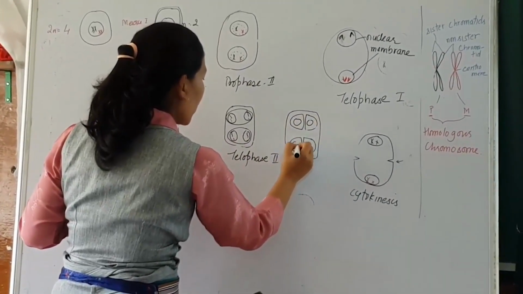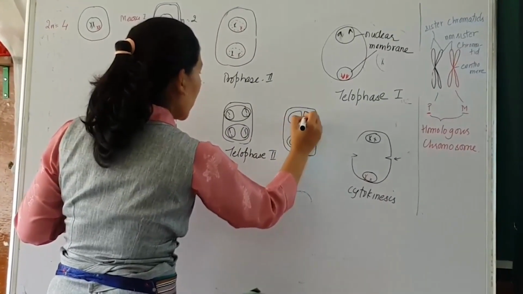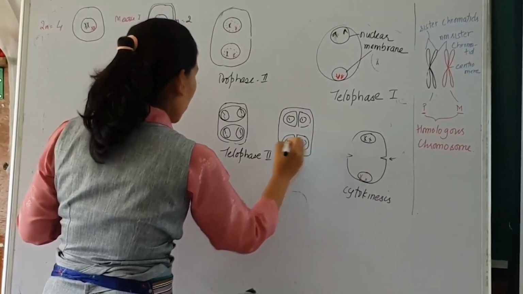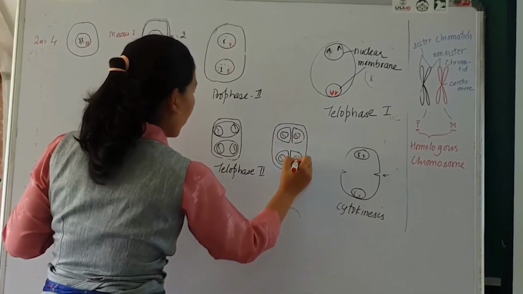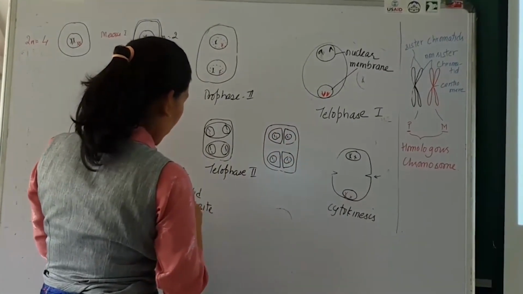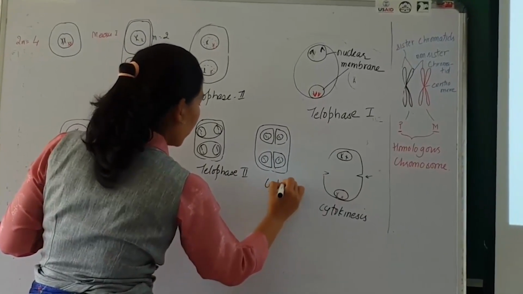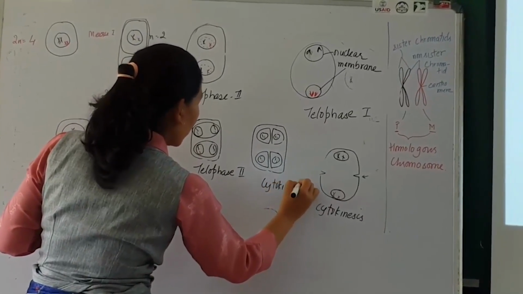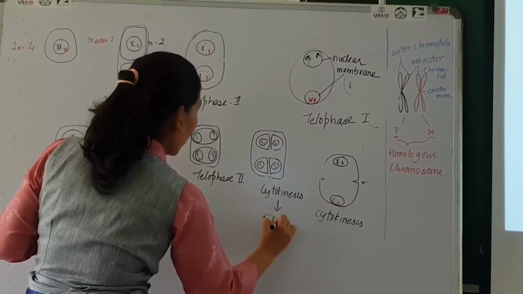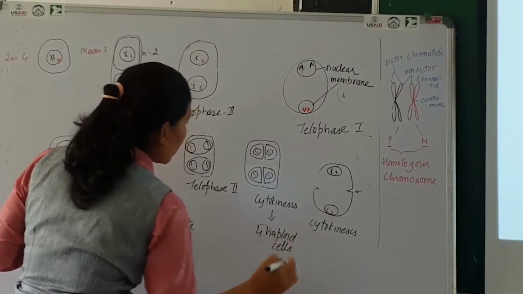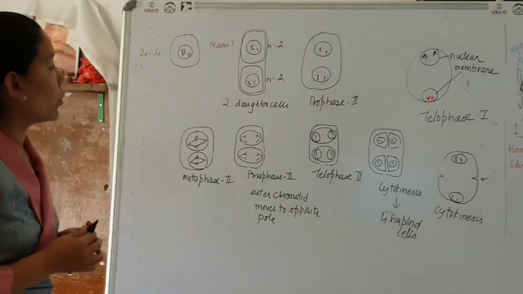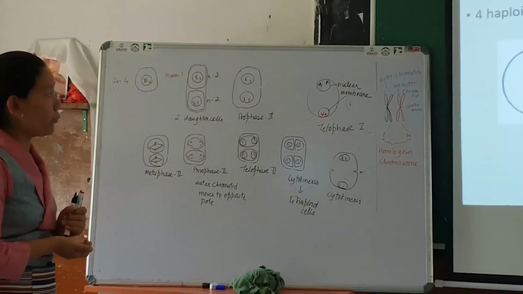Each nucleus has its own chromosomes. So again, 4 haploid cells. This is the end of meiosis.